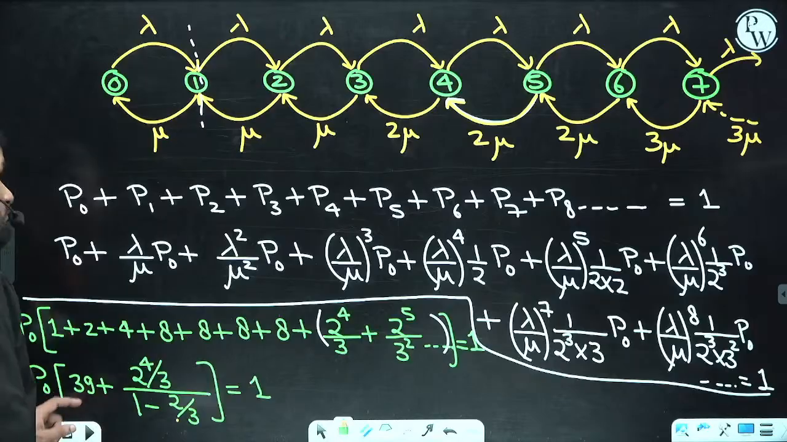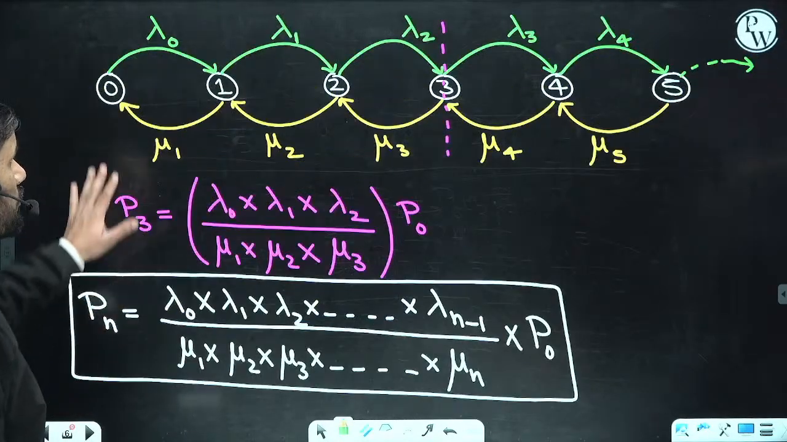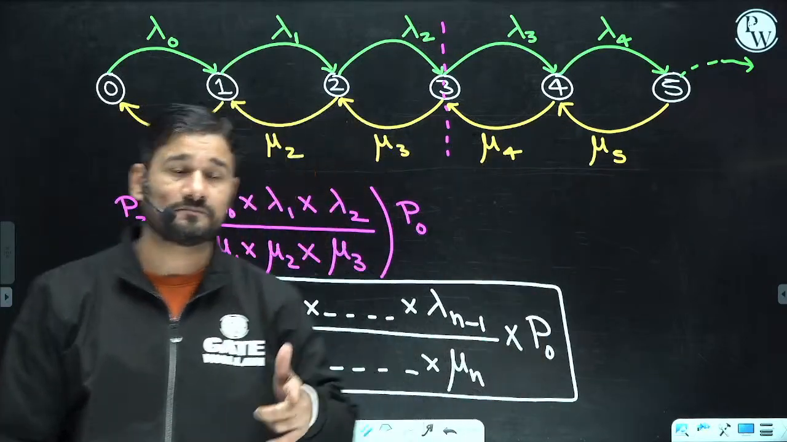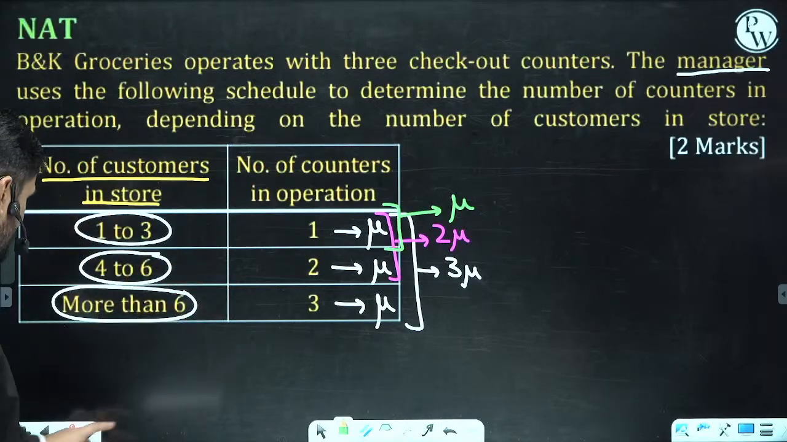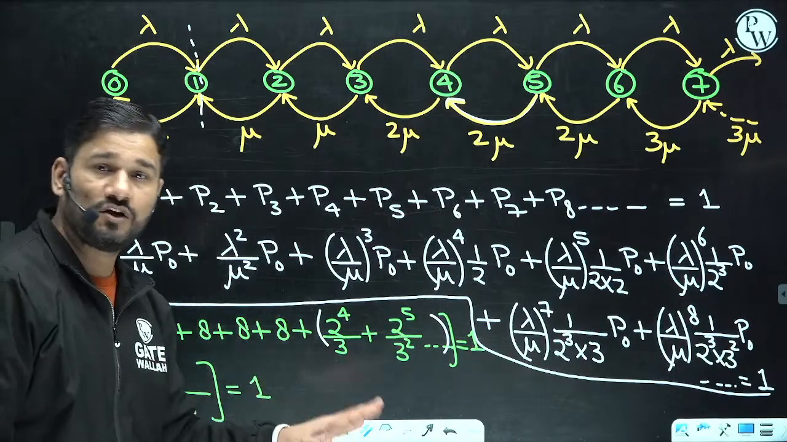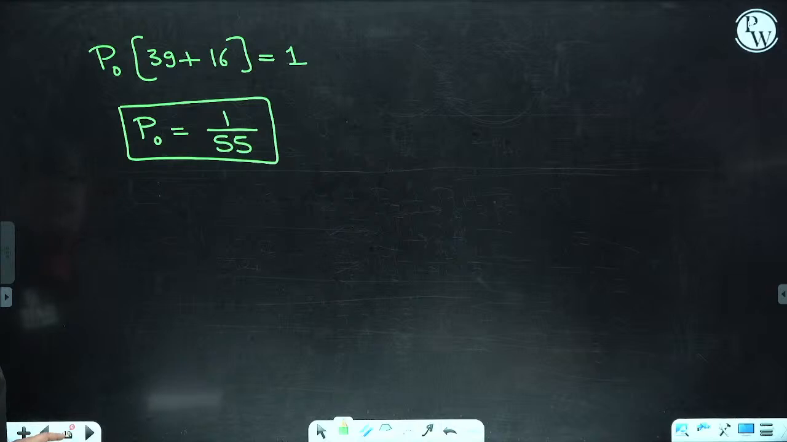So that's why I am telling you that this diagram is really very, very important. If the people are clear with this concept, they can solve any question. So obviously, this was a real practical example. We solved this and we found the value of P naught. Now let us come to the next question.